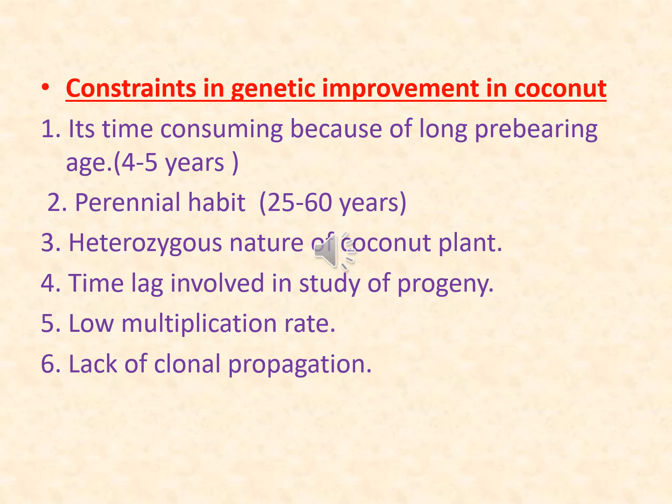There are different constraints in genetic improvement in coconut. First constraint is it's time consuming because of long pre-bearing age, that is 4 to 5 years. Second one is perennial habit, that plant survives for 25 to 60 years. Third one is heterozygous nature of coconut plant, time lag involved in the study of progeny,